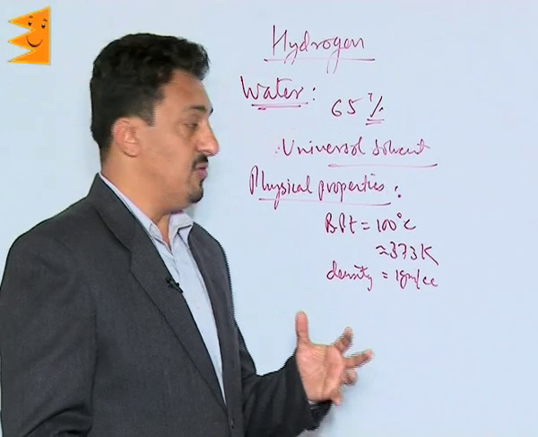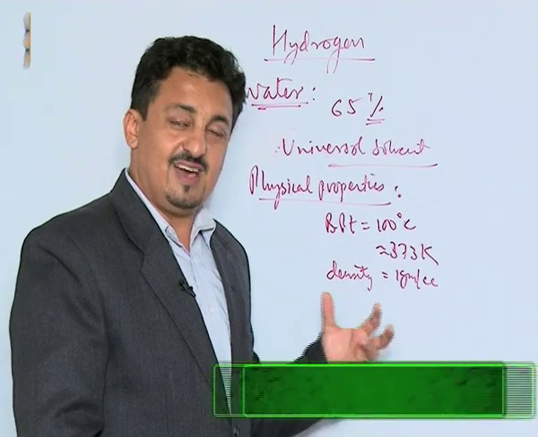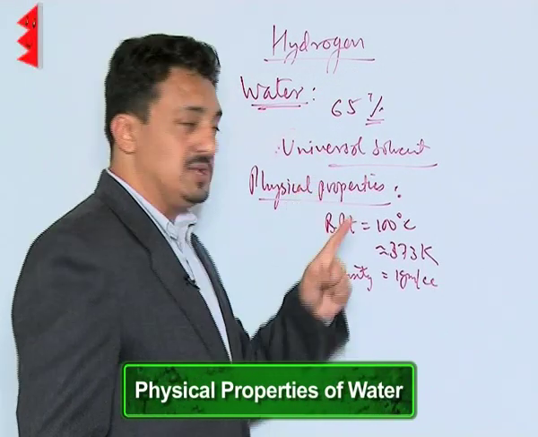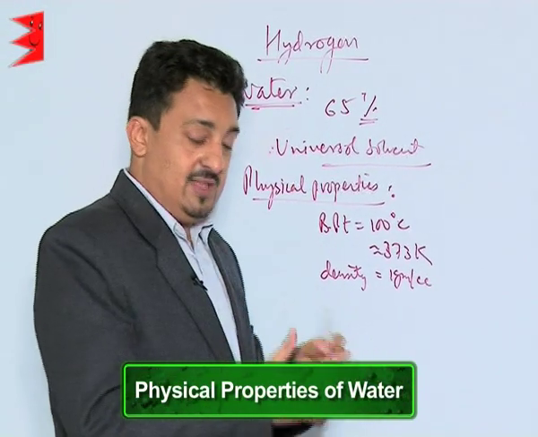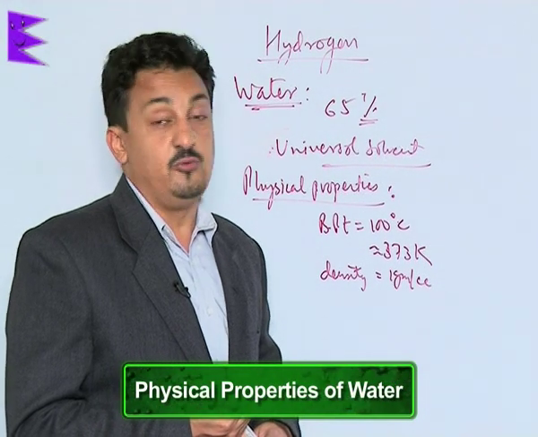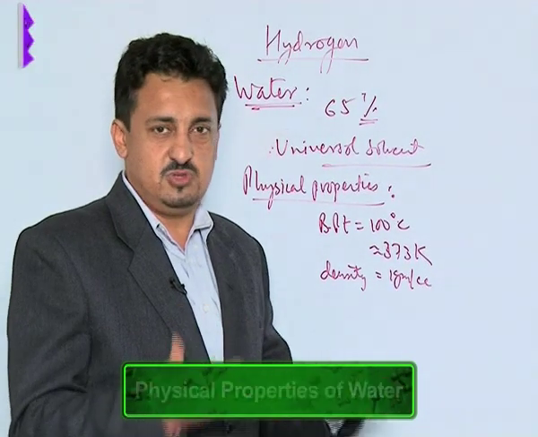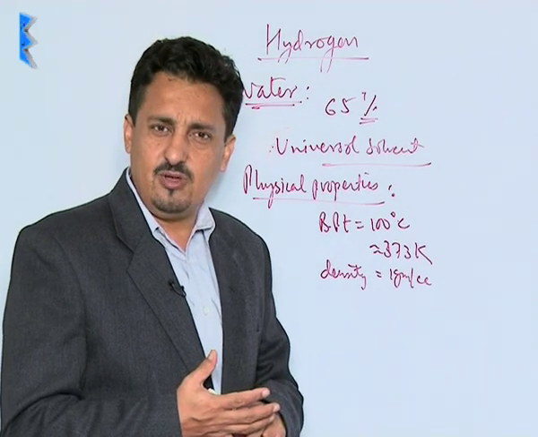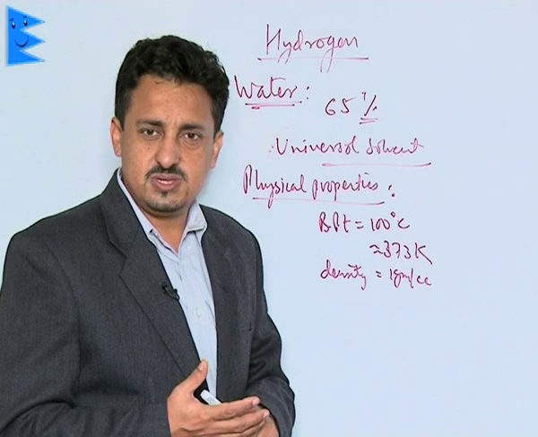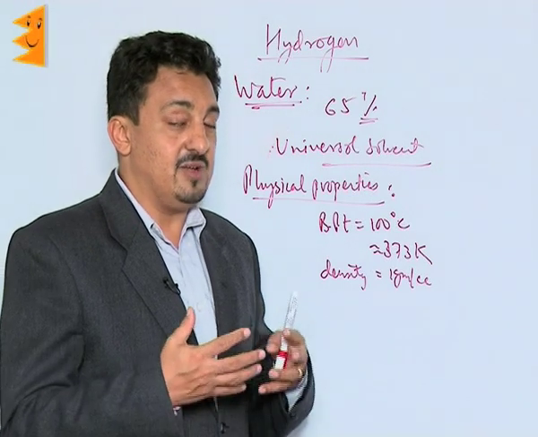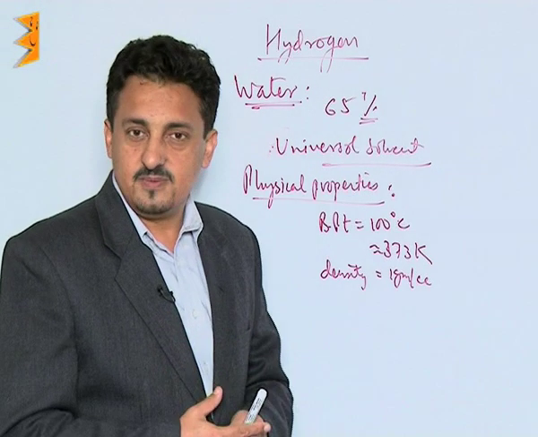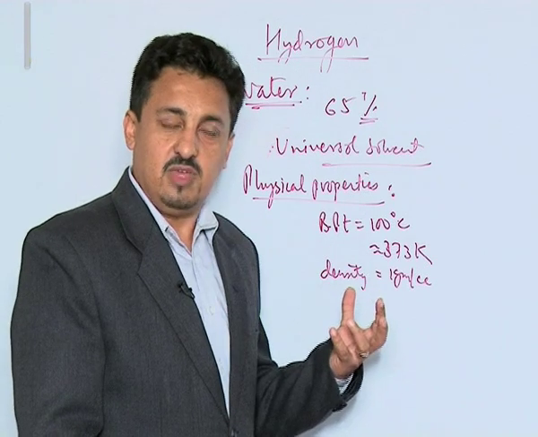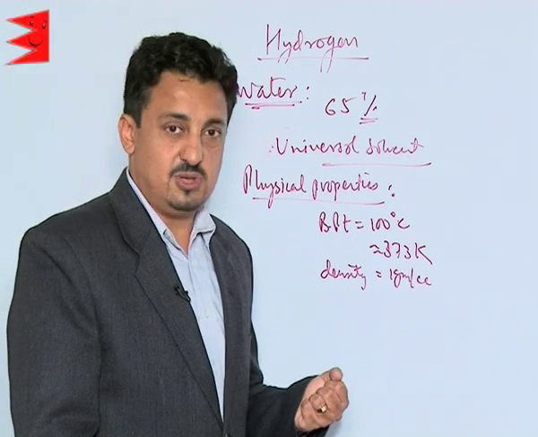Another important thing about water is its high dielectric constant. We need to understand why we call it a universal solvent. The reason is that it's polar in nature. That's why it's able to form dipole-dipole interaction with almost everything. It is having a very high dielectric constant, because of which it is able to dissolve everything into it. Another thing is that it develops hydrogen bonding. So all these properties make it a very good, very important solvent. That's why we call it a universal solvent.